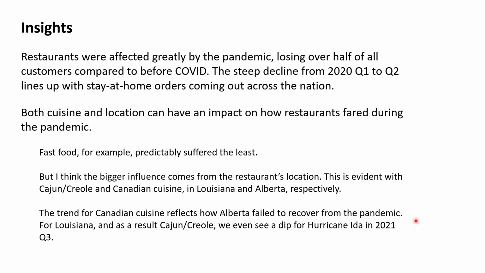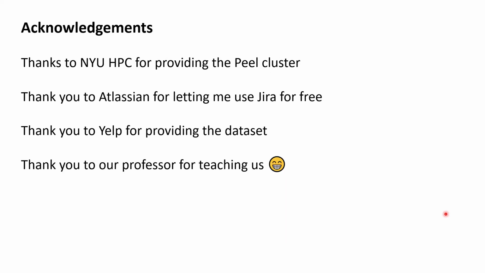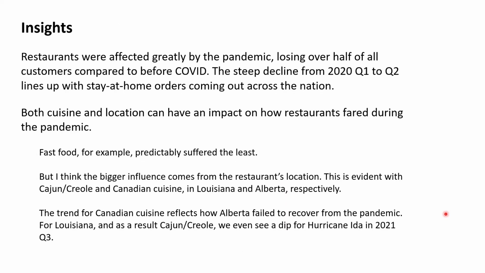So clearly, how the cuisines perform is tied in some way to how the state is doing. Those are my insights. I thought it was really interesting to see how restaurants were affected, and I didn't expect the Cajun and Creole and Canadian results, so that was interesting to see as well.